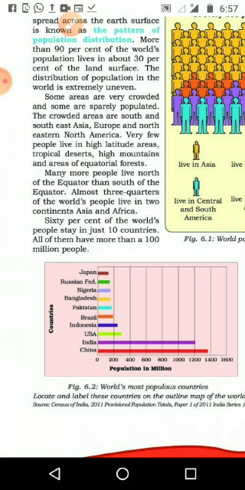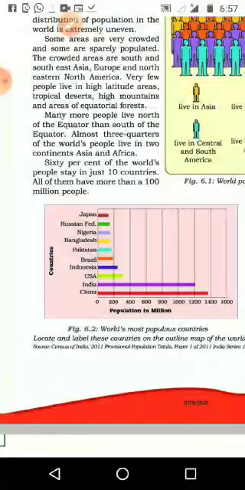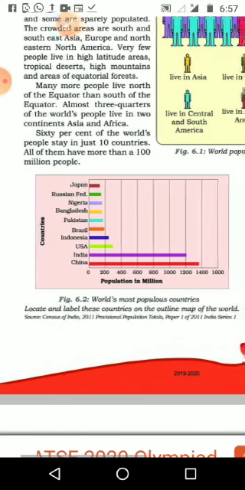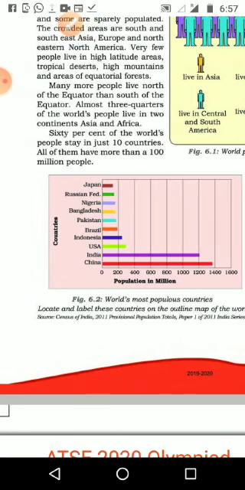Then why are people not living in some other areas? We are not preferring to live in high latitude areas and tropical deserts, because the climate is not suitable for a peaceful life. That's why we are not preferring those areas. Many more people live north of the equator than south of the equator. Even in India and similar countries, we can see maximum people living in the northern part of the equator, not in the southern part.